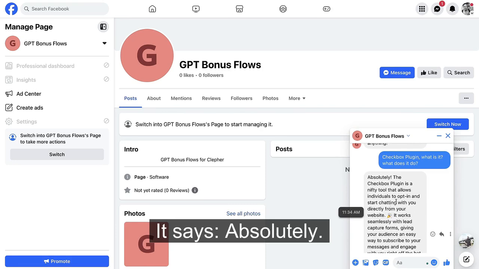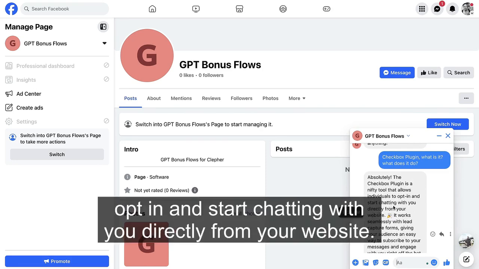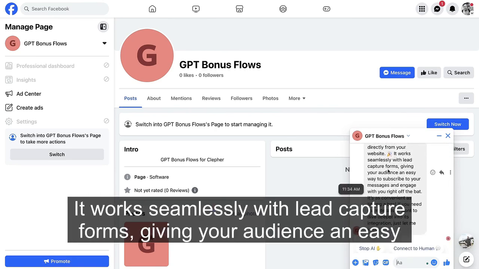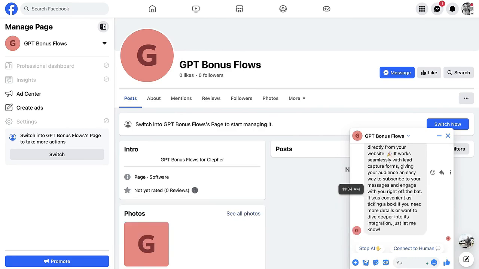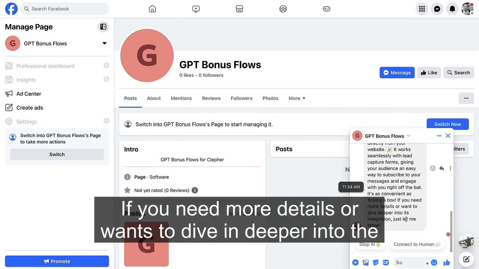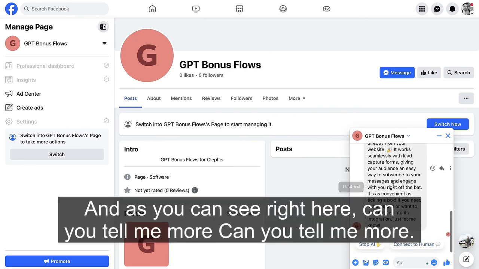It says, absolutely. The checkbox plugin is a nifty tool that allows individuals to opt in and start chatting with you directly from your website. It works seamlessly with lead capture forms, giving your audience an easy way to subscribe to your messages and engage with you right off the bat. It's as convenient as ticking a box. If you need more details or want to dive deeper into the integration, just let me know. And as you can see right here, can you tell me more?